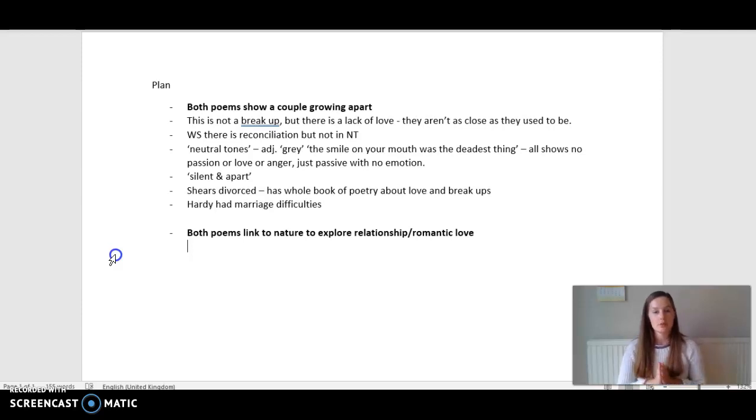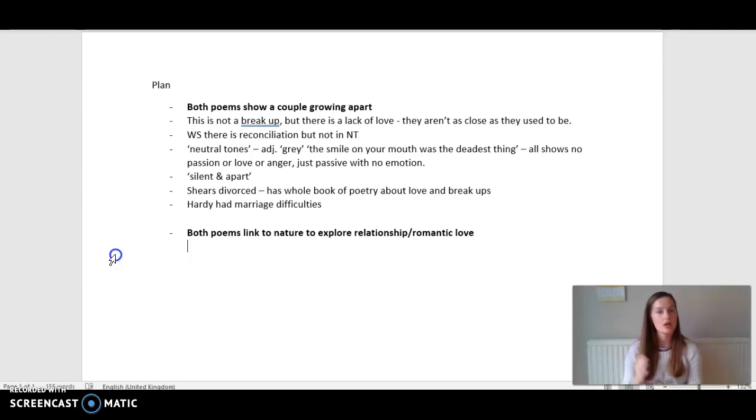Now the things that need to go into your plan, I would say, are an explanation of your point, key quotes, and links to context. If you want, you can quickly analyse the quotes, particularly if you're worried you might forget something. Perhaps you know it's a metaphor, but you're worried you're not going to write about it. Put metaphor. If you're really worried you're going to forget it, put it in capitals and highlight it so you know that you've got to write about that particular thing.